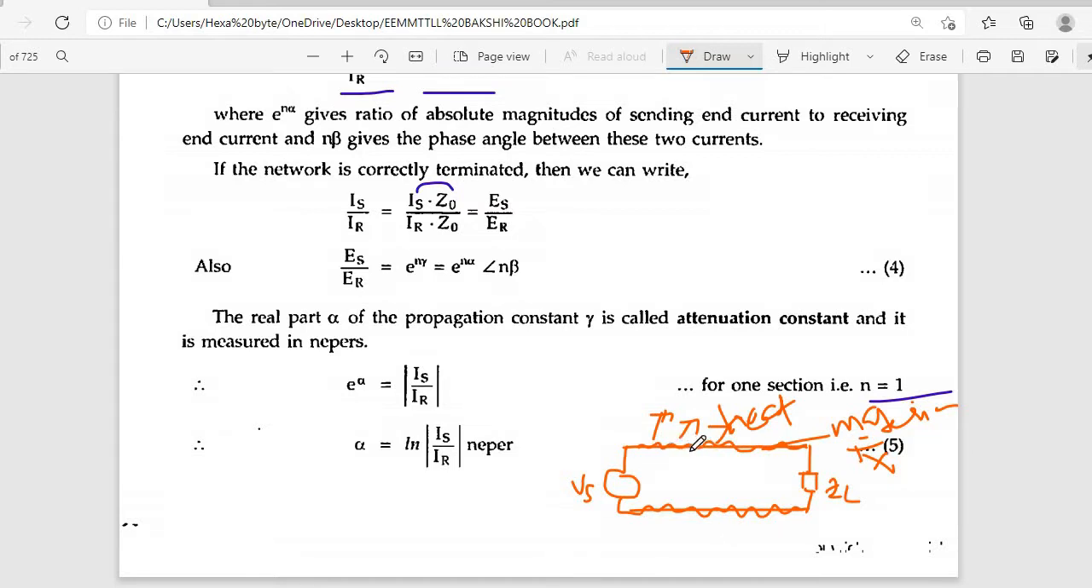So the signal gets attenuated. Signal amplitude gets reduced from this point to this point, while the electron energy is transmitted, and that energy is lost. So that is attenuation. It is generally measured in Nepers per meter.